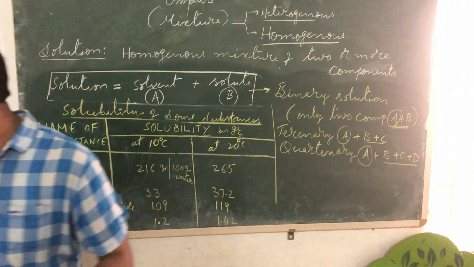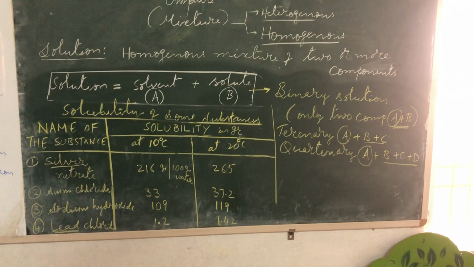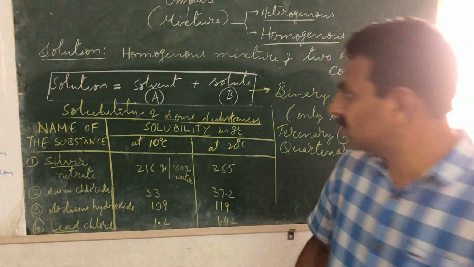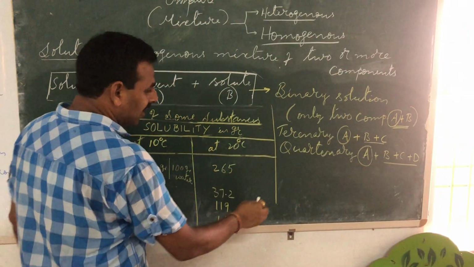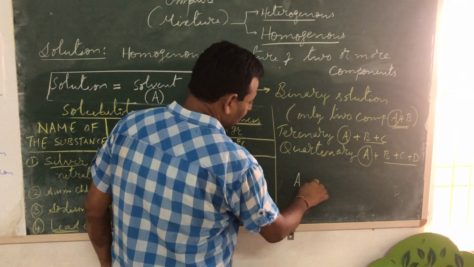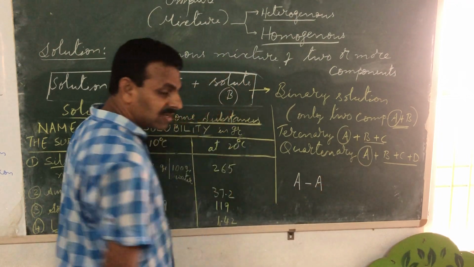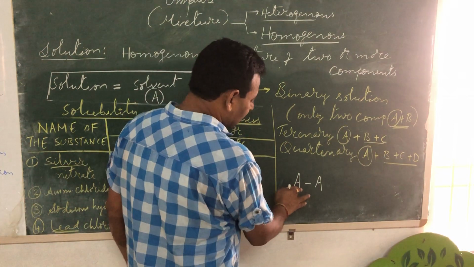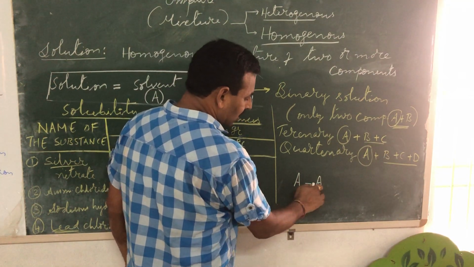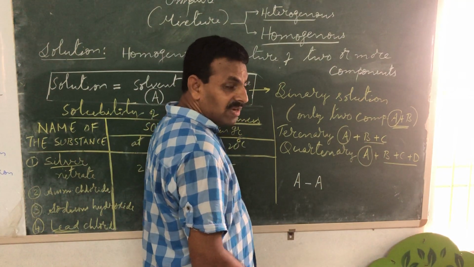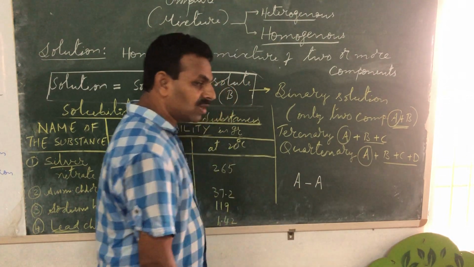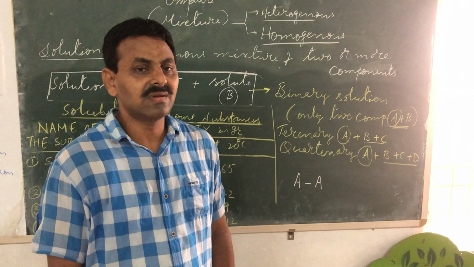Suppose I take an example. Suppose A is given for solvent. Symbol A is given for solvent. Say our solvent is water. Now this is A, solid water. This is also A, water. Now when you consider water, there will be an absolute force of attraction between water molecule and water molecule.